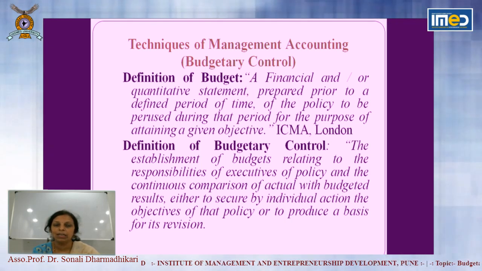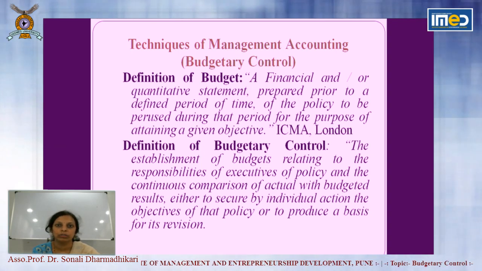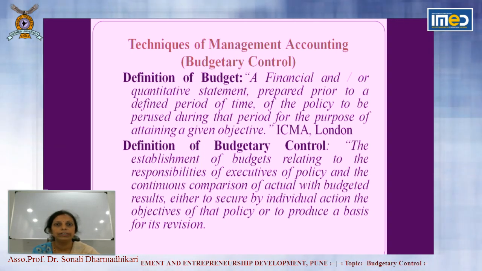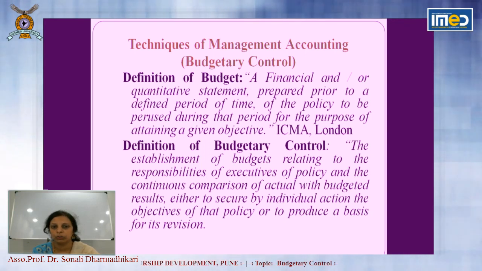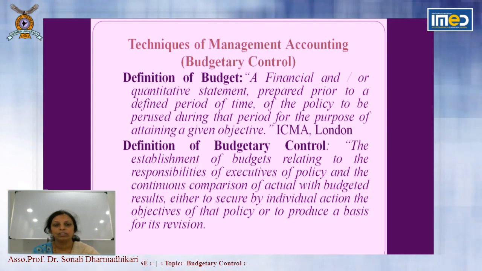Now we will see what is budgetary control. So budgetary control is a whole technique. There are various steps to implement budgetary control. So the establishment of budgets relating to the responsibilities of executives of policy and a continuous comparison of actual with budgeted results, either to secure by individual action the objectives of that policy or to produce a basis for its revision.